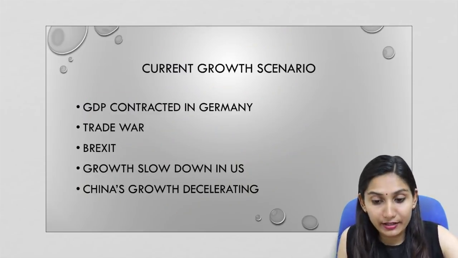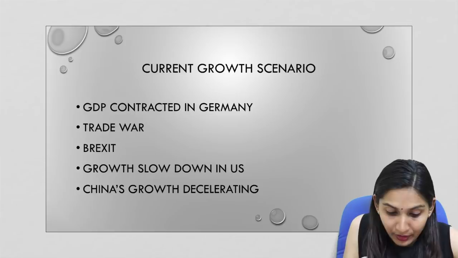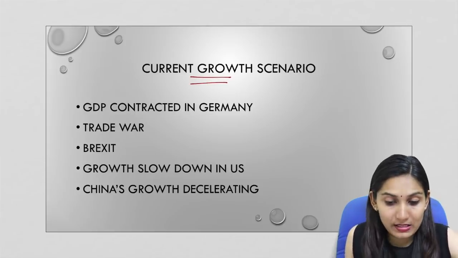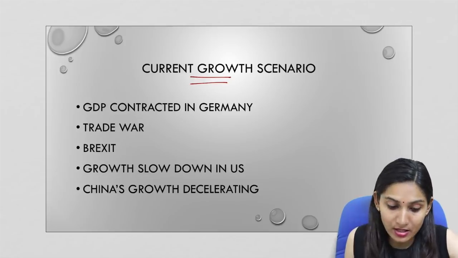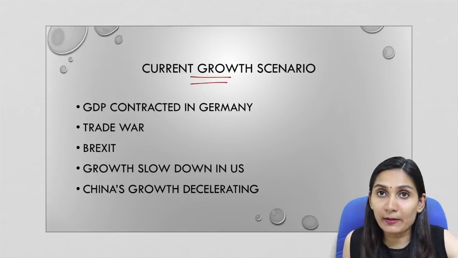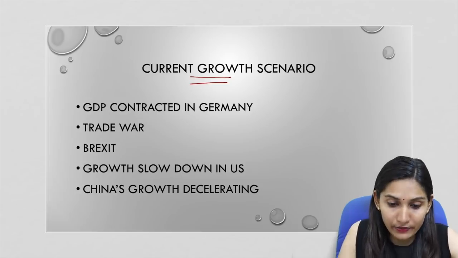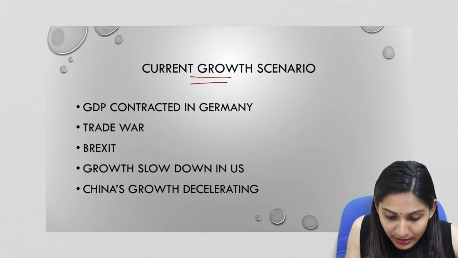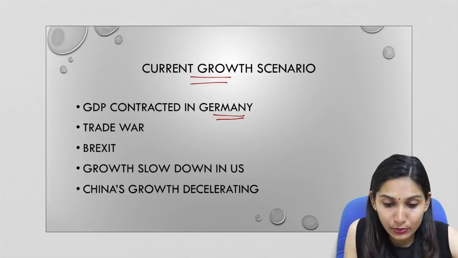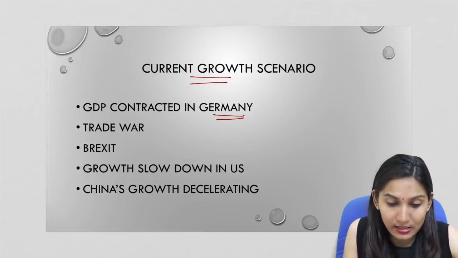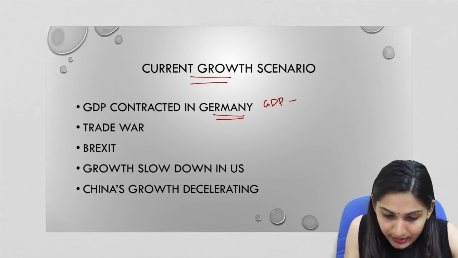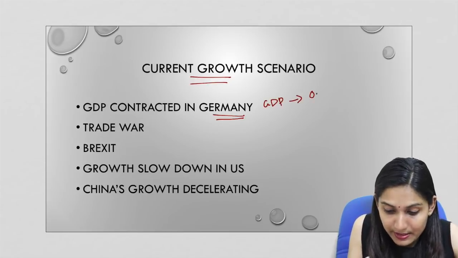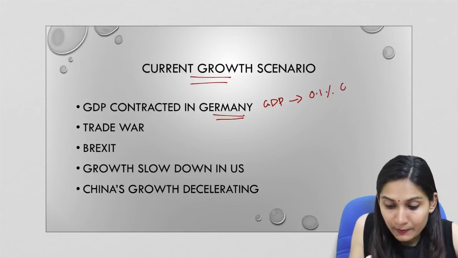Now let us come to the current global growth scenario. Now we are talking about a global recession, so we must understand it from the global angle, not just from India's context. So let us come to some developed countries or some of the leading countries in the world. First let us come to Germany. In the case of Germany, recent data has shown that Germany has a growth slowdown, or the GDP, the gross domestic product in Germany, had contracted by 0.1% in quarter 2.